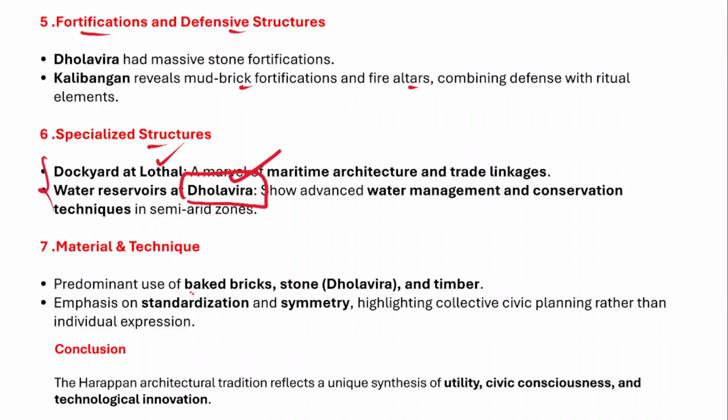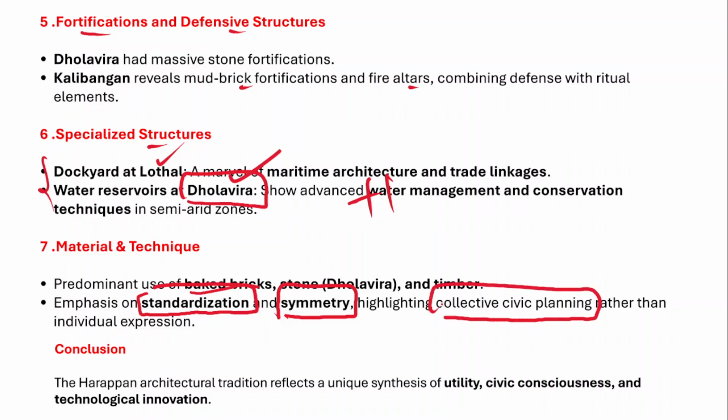So if we talk about the materials that they used, they used baked or burnt bricks, stones, and even timber. Ultimately, they emphasized standardization and achieving a purposeful symmetry, for example, straight cutting across, with roads crossing each other at right angles. So therefore, ultimately it highlights collective civic planning rather than individual expression on the part of the Harappan civilization or Harappan architecture, right?